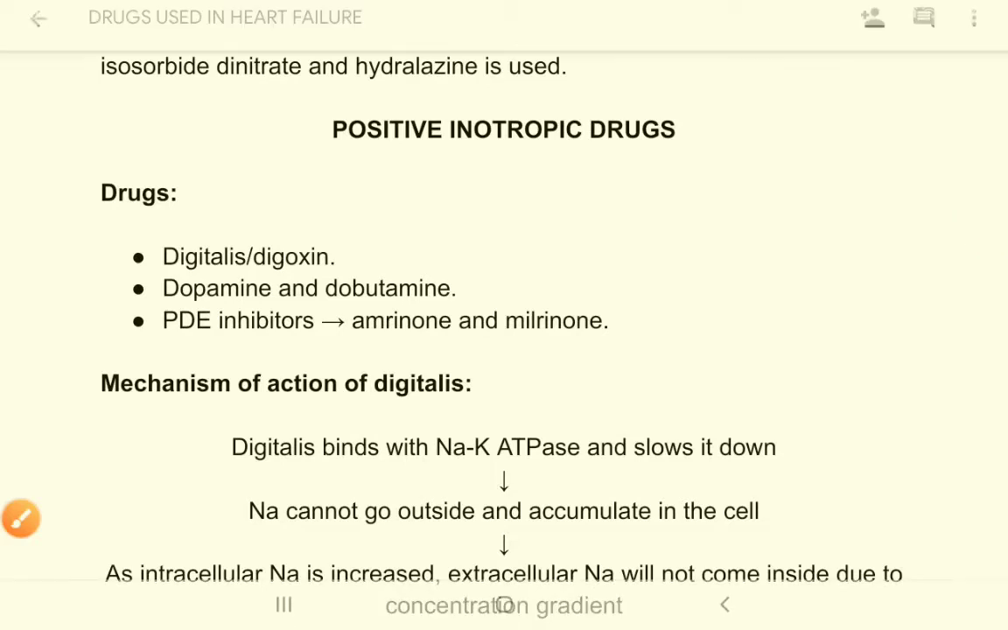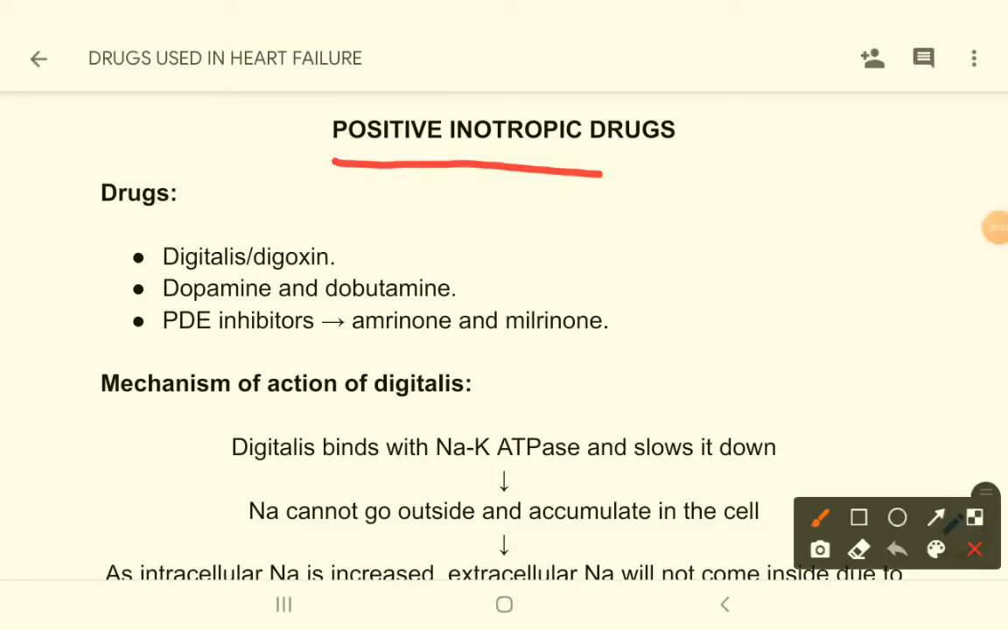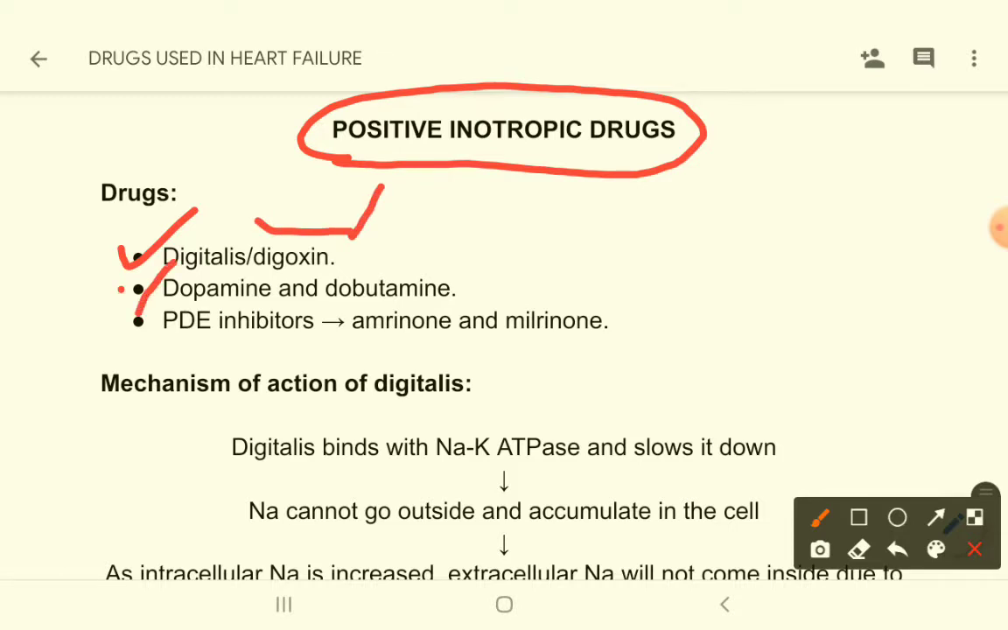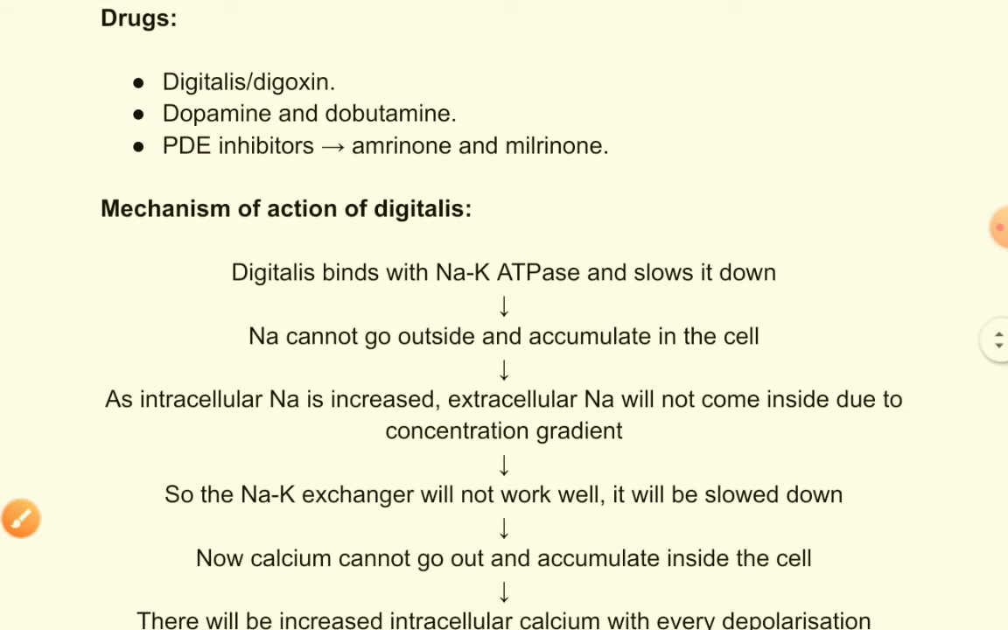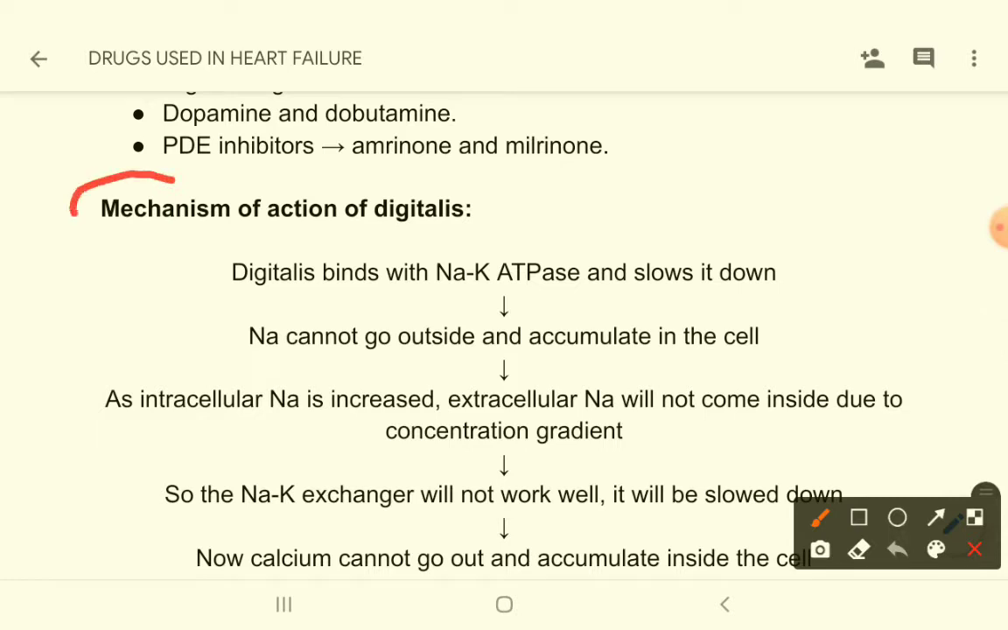Now let's talk about the positive inotropic drugs. What are the drugs? The drugs are like digitalis, or you can say digoxin, dopamine and dobutamine, phosphodiesterase inhibitors, etc. Now let's look at the mechanism of action of digitalis, how these drugs act.